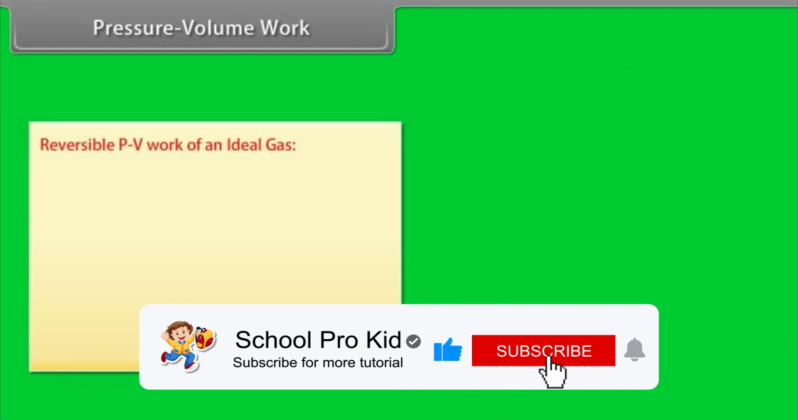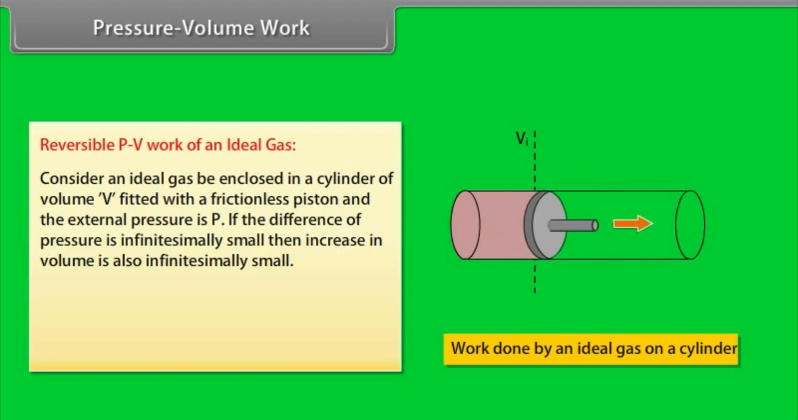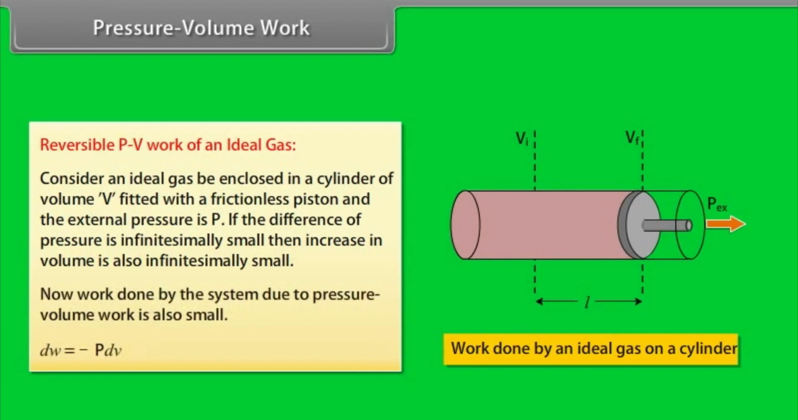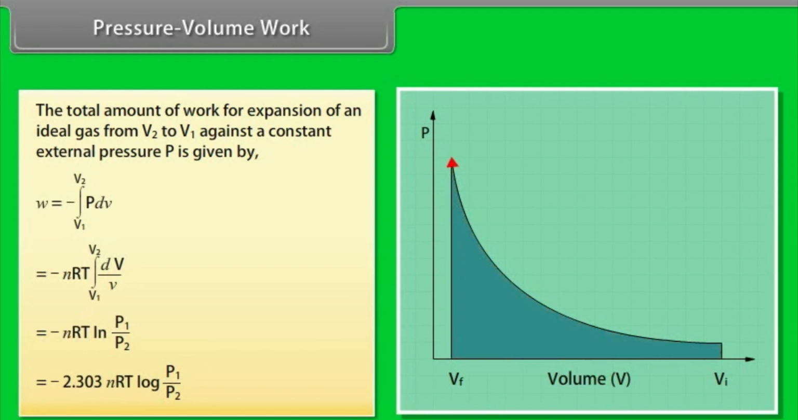Reversible PV work of an ideal gas. Consider an ideal gas enclosed in a cylinder of volume V fitted with a frictionless piston and the external pressure is P. If the difference of pressure is infinitesimally small, then the increase in volume is also infinitesimally small. Now, the work done by the system due to pressure-volume work is also small. The total amount of work for expansion of an ideal gas from V1 to V2 is given by minus 2.303 nRT log P1 upon P2.